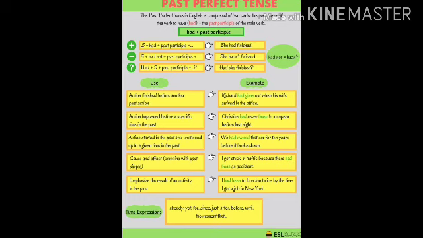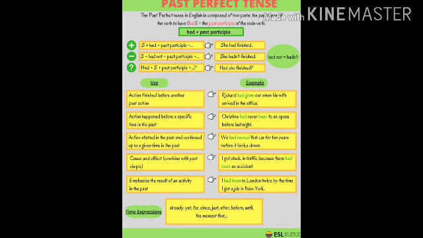Let's begin with the uses. First example, we have Richard had gone out when his wife arrived in the office. The bell had already gone when I reached the office. The train had already left when I reached the station. Here I have added two more examples for better understanding. Here we are talking about two actions which took place in the past. And in such a case, we use past perfect tense for the action which gets over first, and for the second action we use simple past tense. I hope this point is clear.